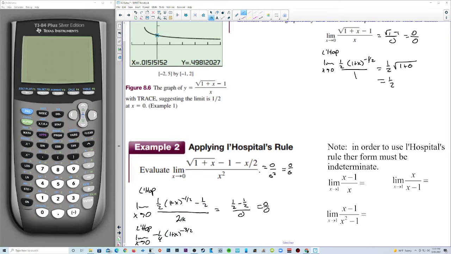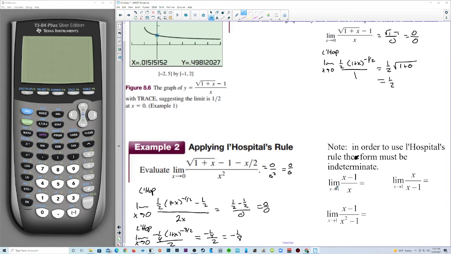Derivative of negative 1/2 is 0 over 2. Now we're going to plug 0 in. And when we plug 0 in, we get 1 to the negative 3/2, which is just 1. We get negative 1/4 over 2, which is negative 1/8. Note, in order to use L'Hopital's rule, the form must be indeterminate.